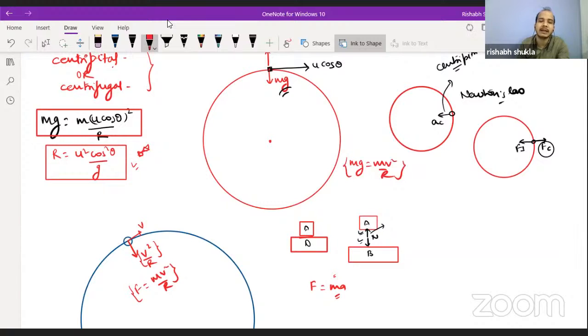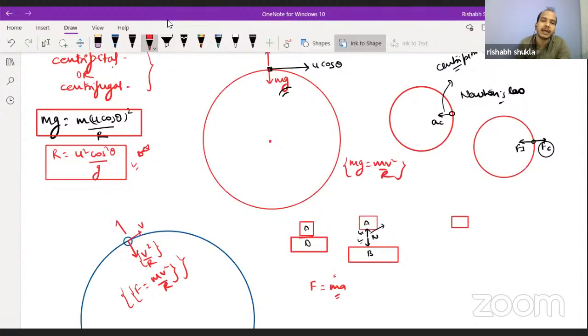The other way, as you have said, is that the body is accelerating towards the center. So instead of going for the centripetal force concept, or the Newtonian concept, you are going for the centrifugal force concept. The centrifugal force concept says that a body accelerating in a particular direction can be acted on by a force equal to mass into acceleration, acting opposite to the direction of acceleration. Once you perform this, the body will come into dynamic equilibrium.